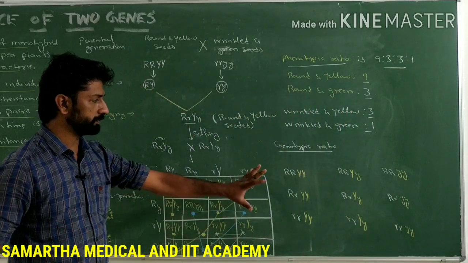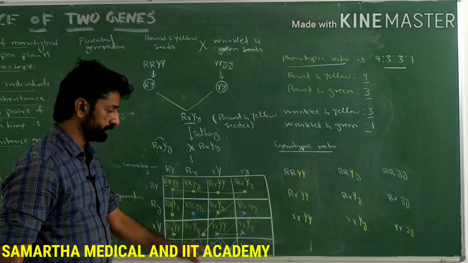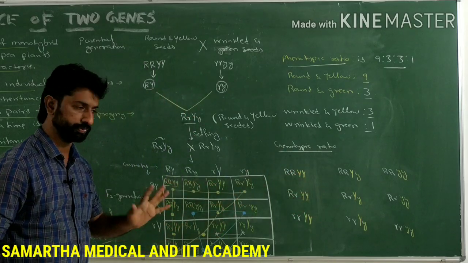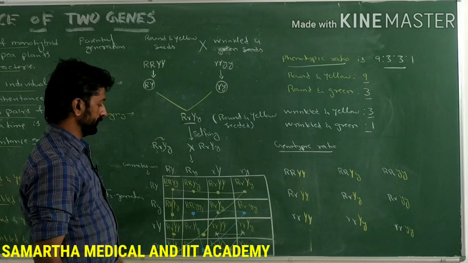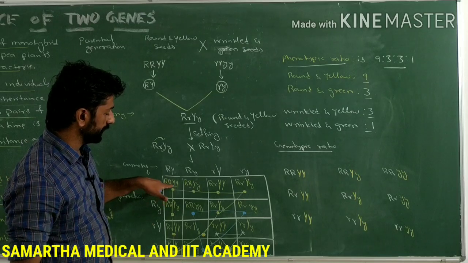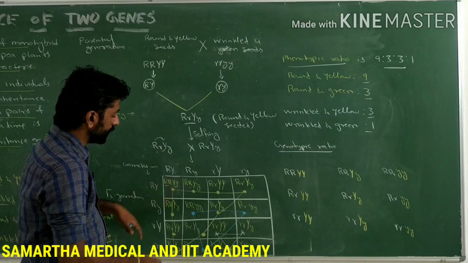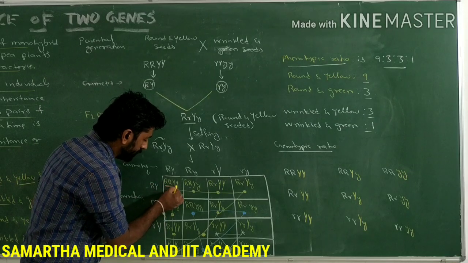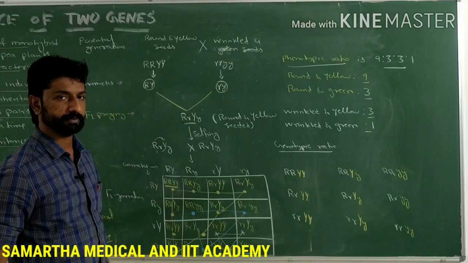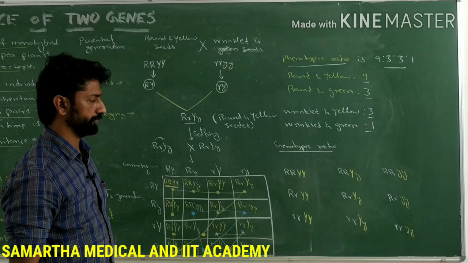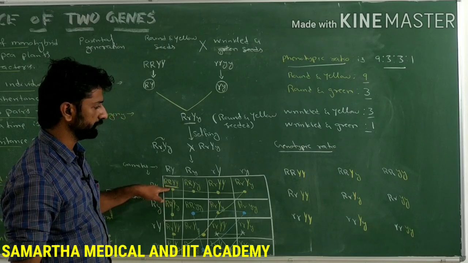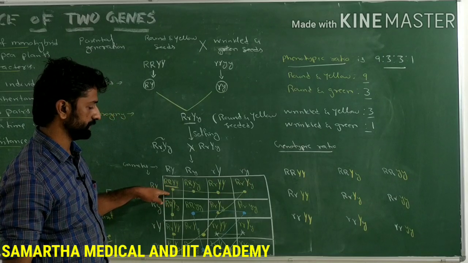See, these are the 9 possible genotypes which are formed during the dihybrid cross in the F2 generation. See, round with both alleles in homozygous dominant condition. How many such plants are there here? Only one is there, right?